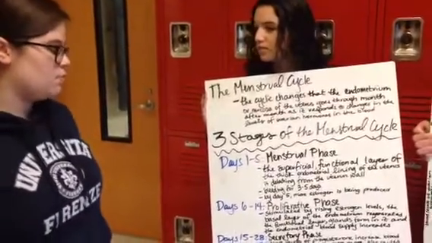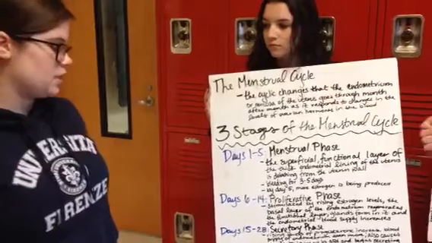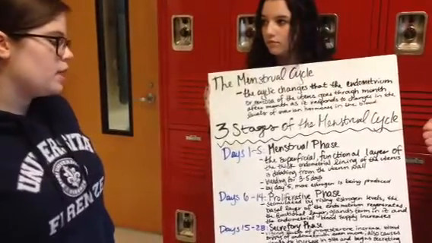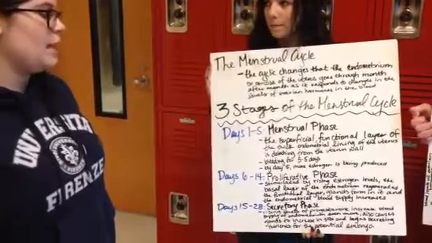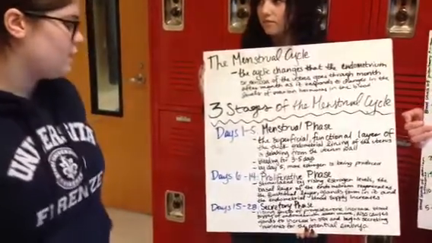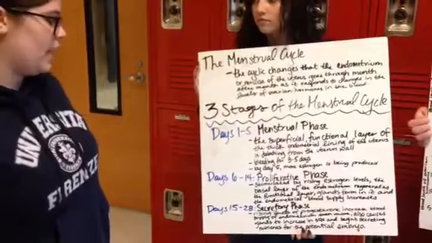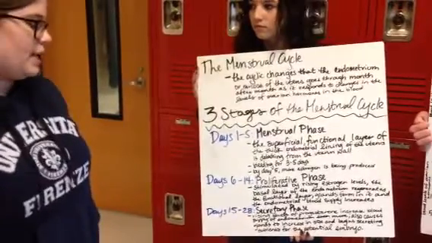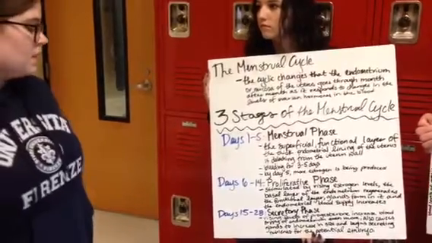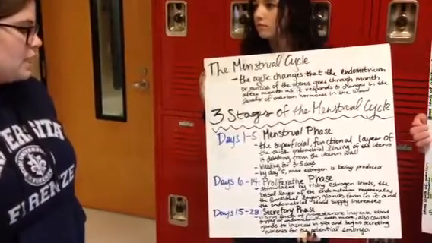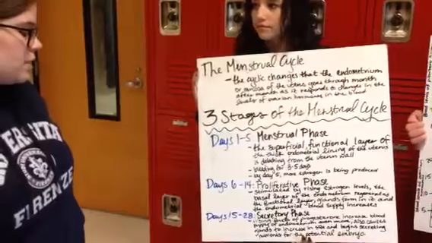In phase 2, the proliferative phase, which is days 6 through 14, it is stimulated by rising estrogen levels. The basal layer of the endometrium regenerates the functional layer, and glands form in it, and the endometrial blood supply increases. In the 3rd stage, the secretory phase, days 15 through 28, rising levels of progesterone increase blood supply of